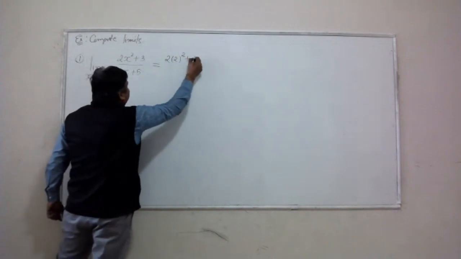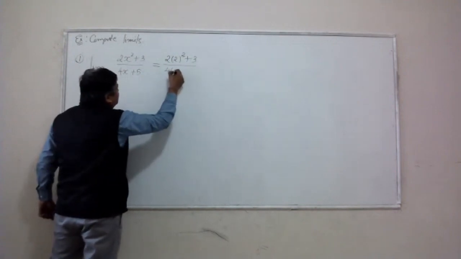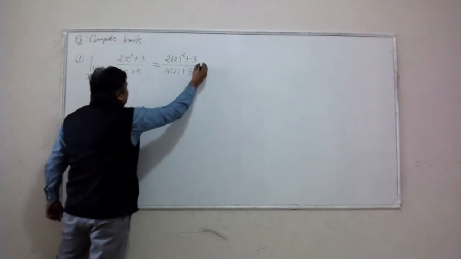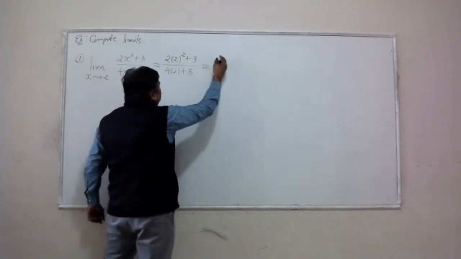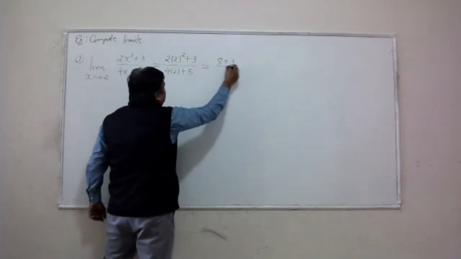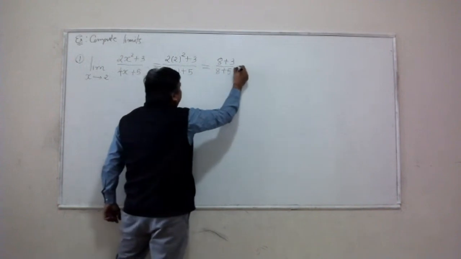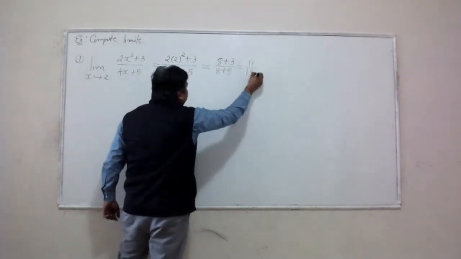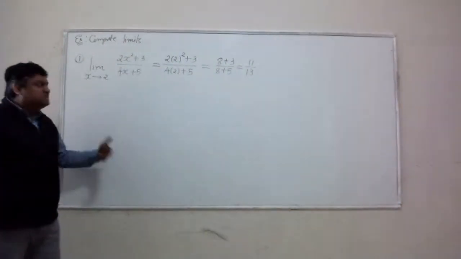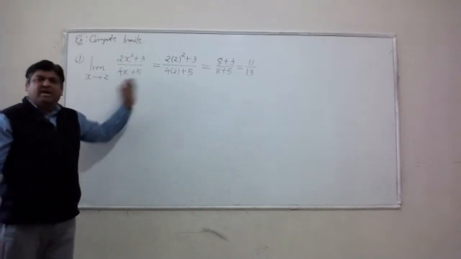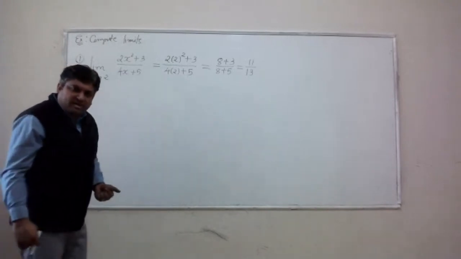At the moment you replace x by 2, be sure to stop writing that limit symbol. Looks like I get 8 plus 3 in the top, 8 plus 5 in the bottom. This is 11 over 13. Limit exists, it is 11 over 13. By direct substitution, I got that idea.